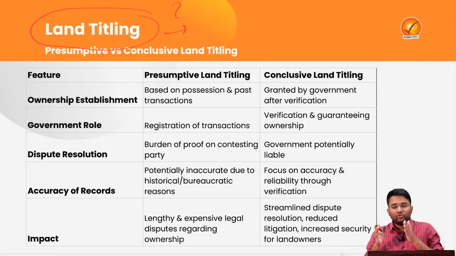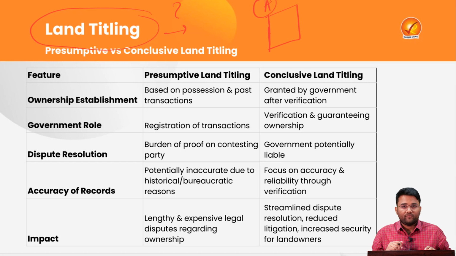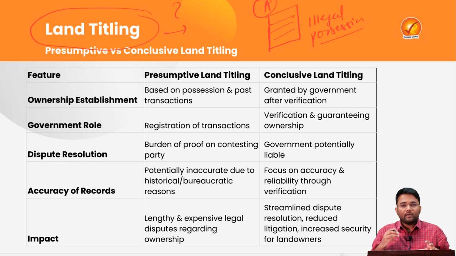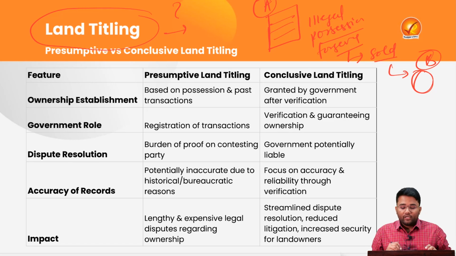So what does land titling mean? It means providing ownership titles to the actual owners of that land. For example, this is a piece of land which is being owned by a particular person A at this point of time. He had gained the ownership of this parcel of land by illegal possession or by forging the documents. Apart from this, let's suppose he has sold this land to another person B. Now it will be presumed that the person who was having the illegal possession of that land was the actual owner of that land.